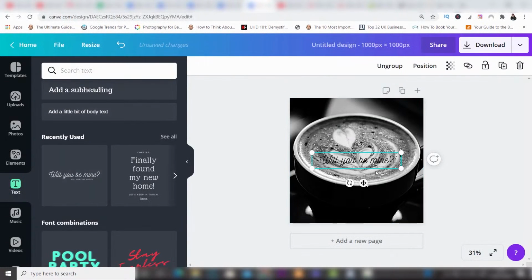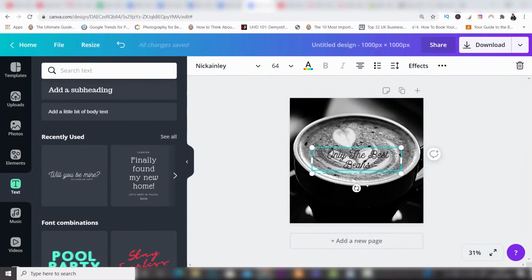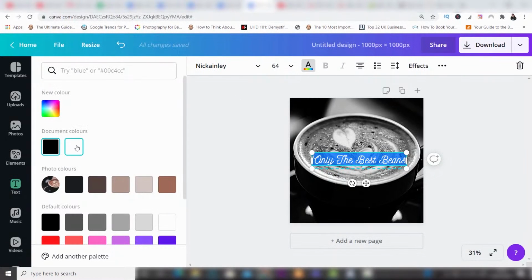And now I've got to decide what I'm going to type in. So I'm going to type in something like "only the best beans." Now as you can see, the word beans has popped onto the next line here, so I'm just going to drag this across and you'll see that it comes onto the same line. Now the problem is the text is a bit dark, so you can't see it stand out well. The simple thing is just double click on the text like that, it'll highlight it, and then if you go onto the A, you can choose your text color. Now I'm going to choose a white color so it stands out.